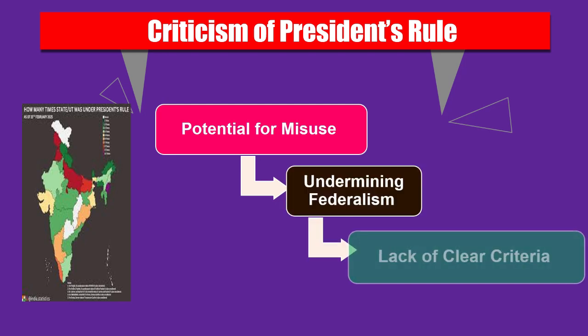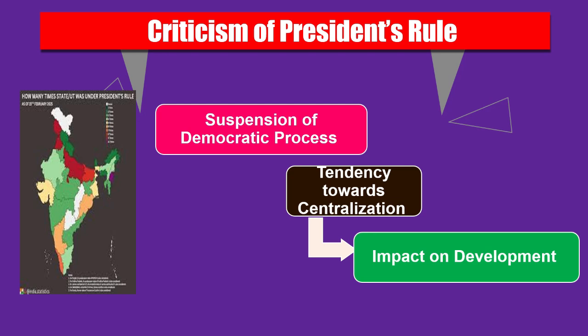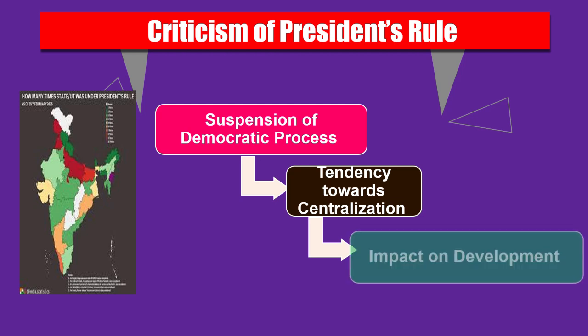There is a suspension of the democratic process. The suspension of the state legislature and the concentration of power in the hands of the governor during President's Rule are viewed as a temporary setback for the democratic process, and also a tendency towards centralization. The repeated use of President's Rule has been criticized as contributing to the overall trend of centralization. And also the impact on development is one of the reasons. That is, the uncertainty and instability caused by President's Rule can adversely affect the development progress of the state. So there are many recommendations given for this criticism.